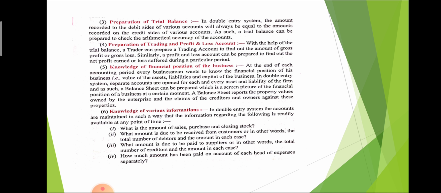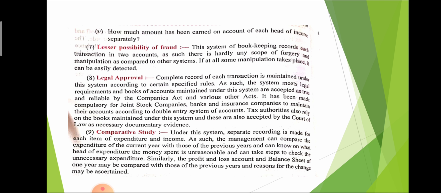Knowledge of various information. Double entry system also tells various information, like what is the amount of sales, purchase and closing stock, what amount is due and what amount is received, what amount is due to be paid to the suppliers, or in other words the total number of creditors. It also tells about our debtors, and it also tells what our expenses and incomes are. All this information we can calculate with the help of double entry system. So this system is a scientifically accurate system.